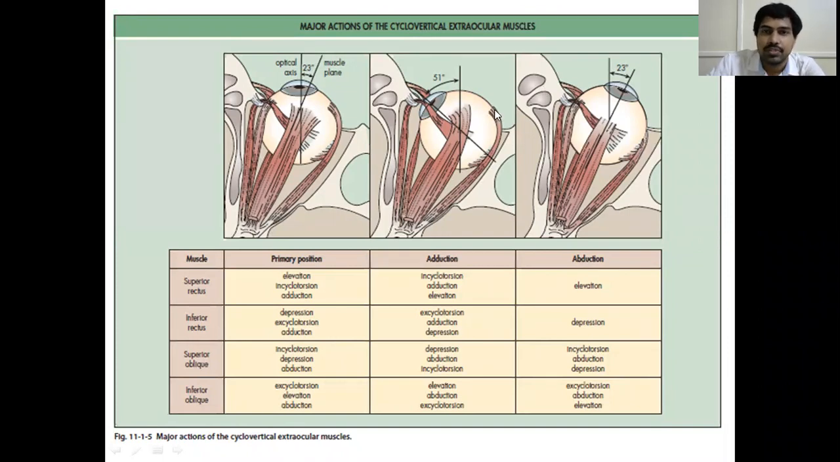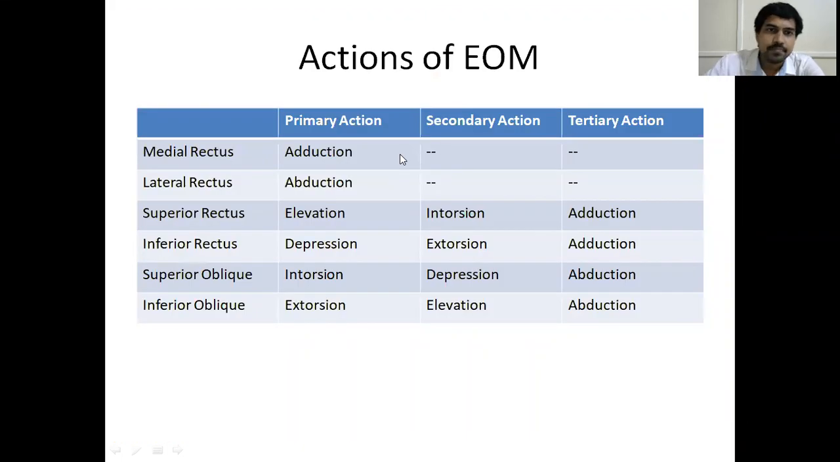Similarly, here also, if you see, the lateral rectus muscle is almost parallel to the optical axis. So here also, the lateral rectus will cause abduction, and medial rectus will cause adduction. So the same applies in this place also. Basically, the medial recti and lateral recti are parallel to the optical axis, and hence they have only one action. That is the primary action.